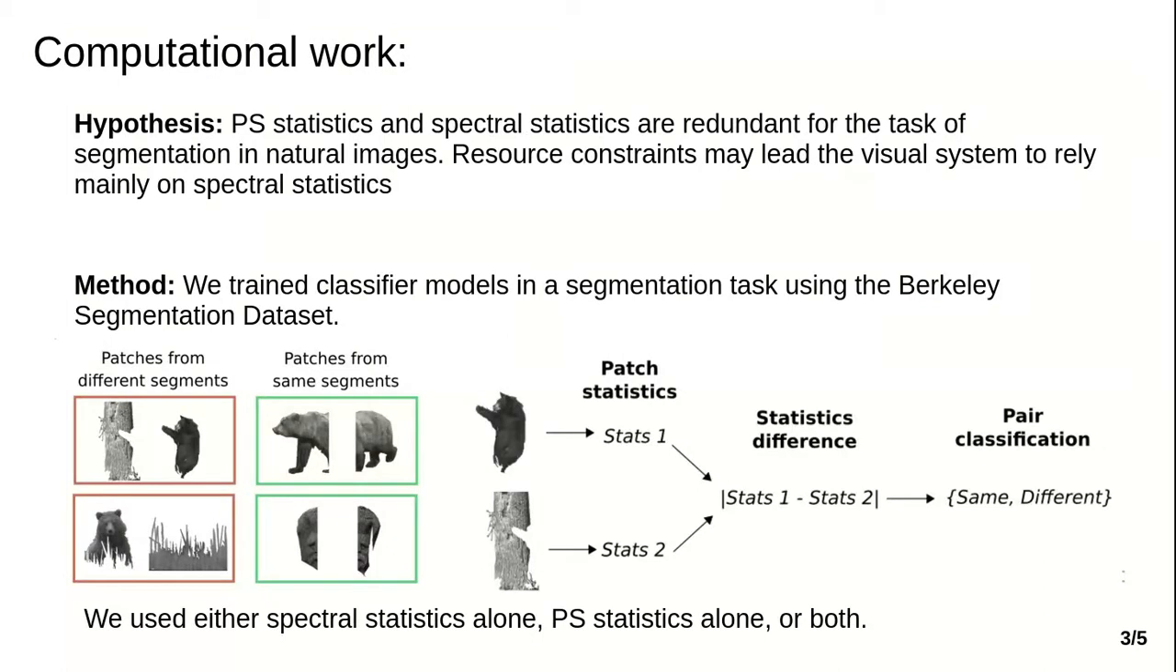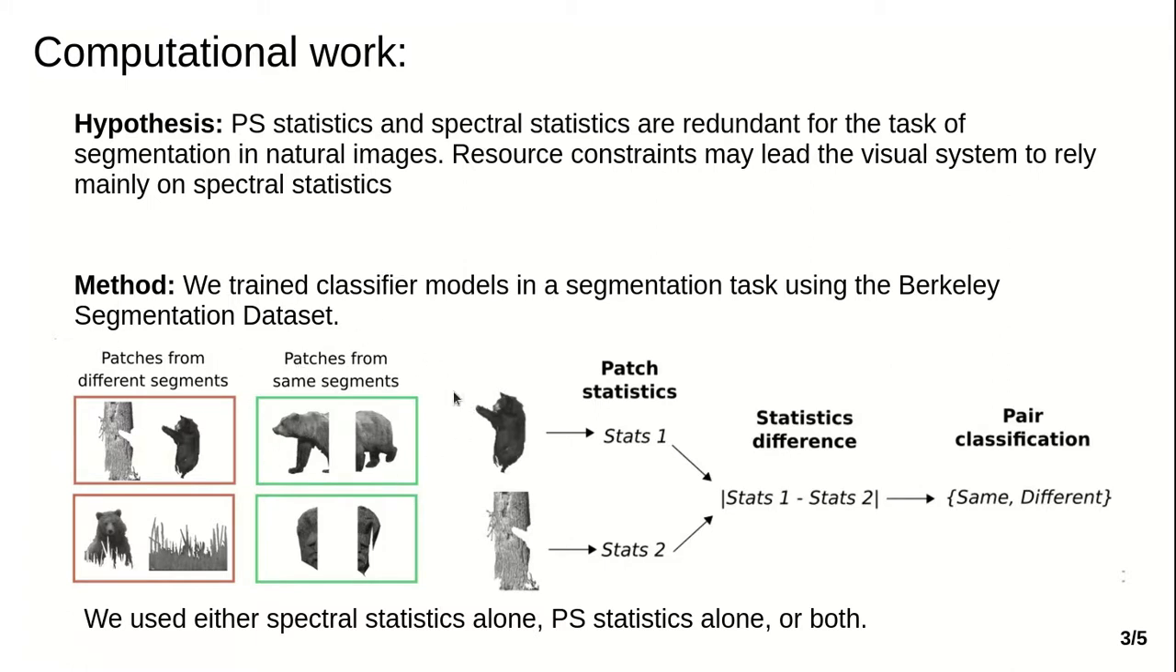To explain this observation, we hypothesized that Portilla-Simoncelli statistics and spectral statistics are redundant for the task of segmentation in natural images. Therefore, resource constraints may lead the visual system to rely mainly on spectral statistics. To test this hypothesis, we trained classifier models in a natural image segmentation task using the Berkeley segmentation dataset. We extracted pairs of patches from the images that could either belong to different segments within the image or to the same segment within the image.